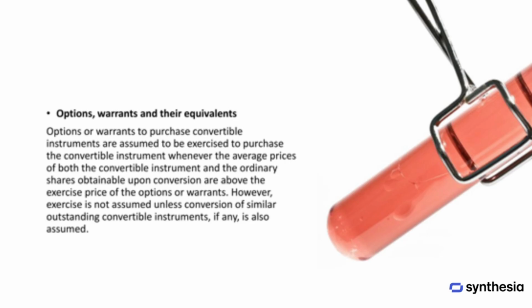Options and warrants are treated as if they are exercised when calculating diluted earnings per share, but only under certain conditions. Specifically, they are assumed to be exercised to purchase a convertible instrument when the average market prices of both the convertible instrument and the ordinary shares that could be obtained upon conversion are higher than the option or warrant's exercise price. However, this assumption is only made if it's consistent with the treatment of other similar convertible instruments that are already outstanding.